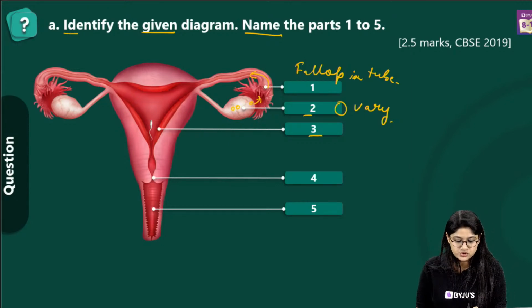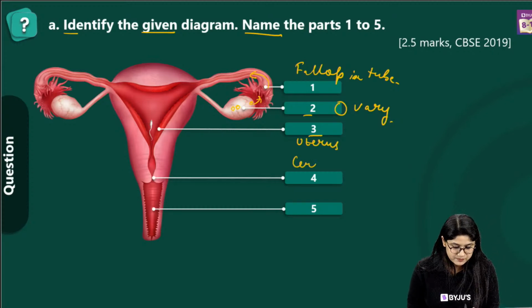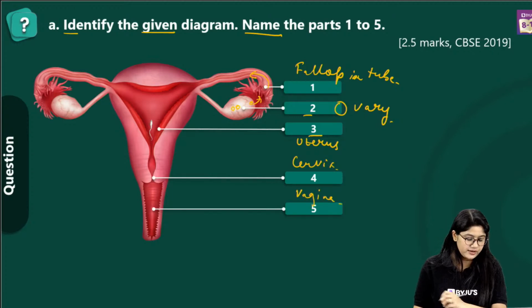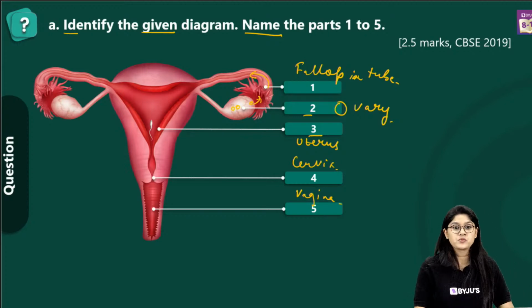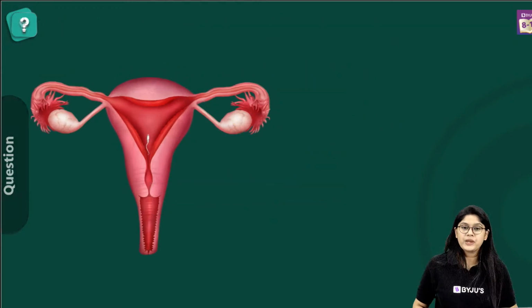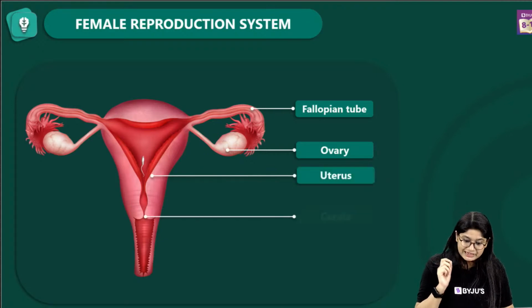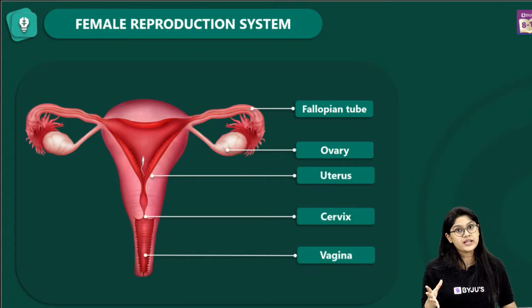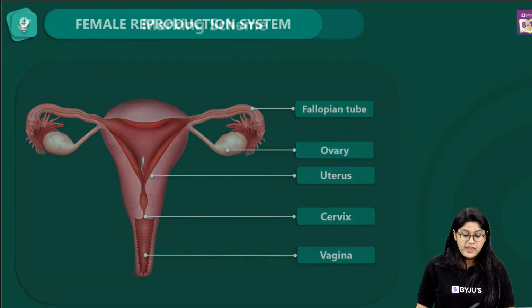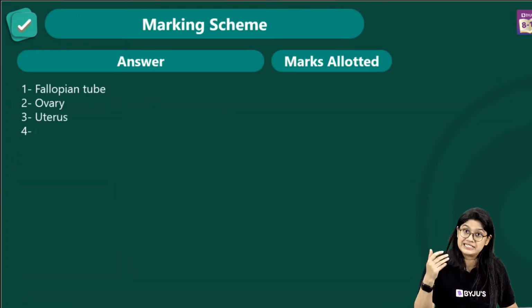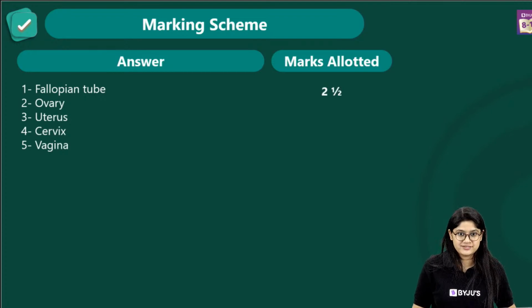3 over here is the uterus, right? This is the cervix. And over here, the last part is the vagina. Through the vagina, the sperms will move inside. So we have this, right? Are we clear? So here we have all of it. It's a very straightforward question. We just have to label the important parts, and if you label it, you will get 5 marks. If the question asks you to write the functions of it, you can definitely write one function of each of it. Yes, and over here, you'll get the marks.